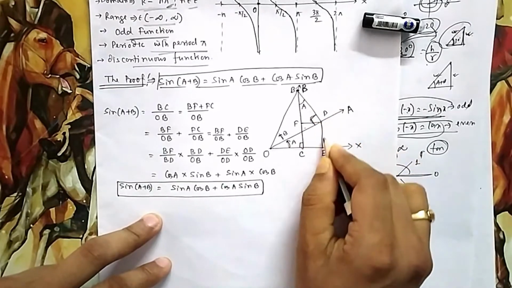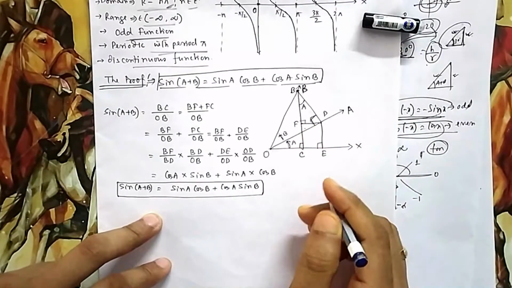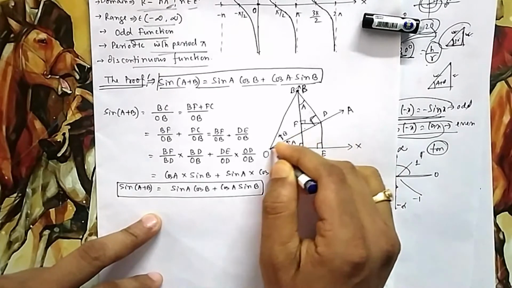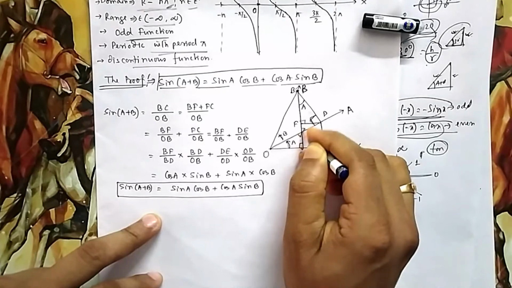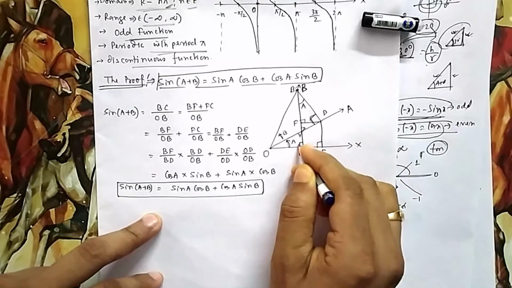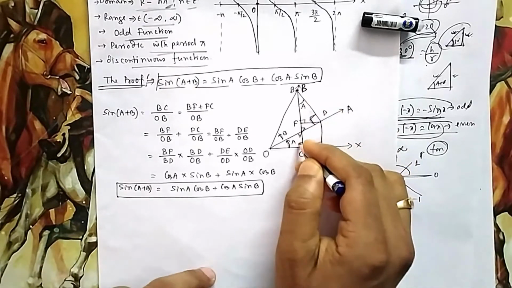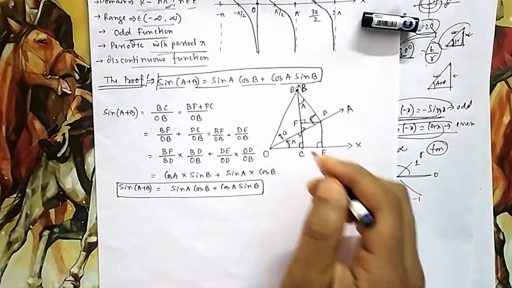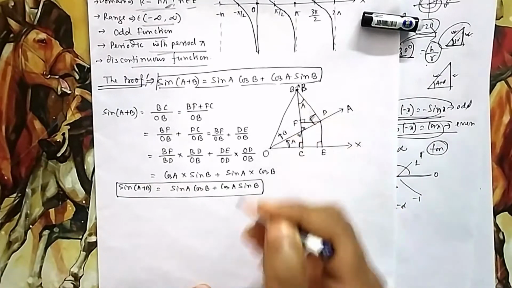From this point I am drawing this line. From here I have drawn this line. So all the perpendiculars you have seen. So now one thing you also see. You see this triangle and this triangle. This angle and this angle are same. These two angles are just opposite angles. This is 90, this is 90. So obviously this angle and this angle should be same. Because two angles are same, the third angle should be same. So this is A, so this is also A. One more time, this angle same, this is 90, so these and these are same.